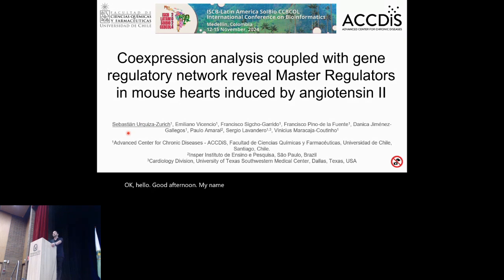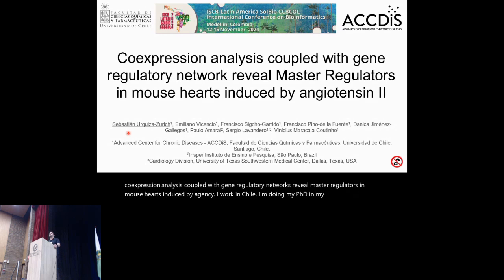Sebastián Urquiza, and today I will talk about the work that we're developing in our lab: co-expression analysis coupled with gene regulatory networks reveal master regulators in mouse heart induced by angiotensin. I work in Chile. I'm doing my PhD in biochemistry, and in our lab, we're really interested in knowing which are the key molecules that govern the gene regulatory networks, the gene regulatory expression, and also which are the new or novel potential therapeutic targets.